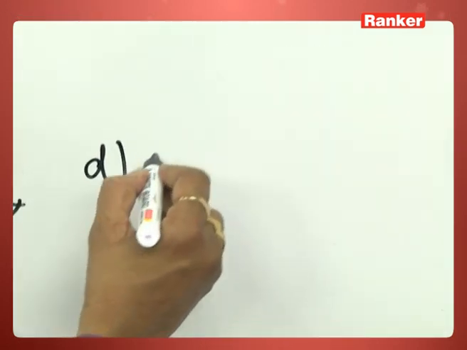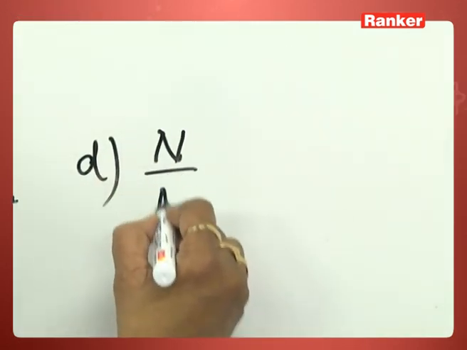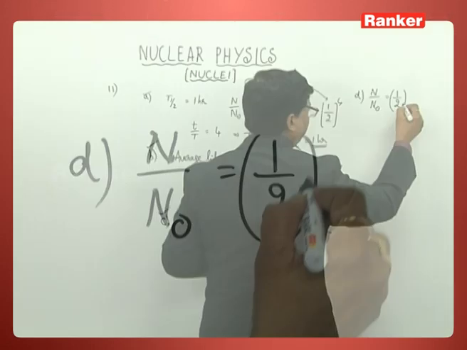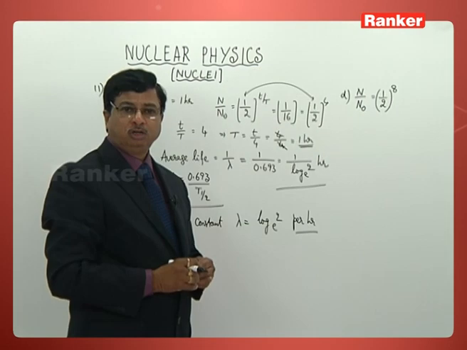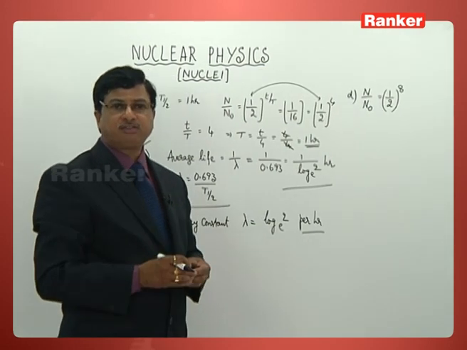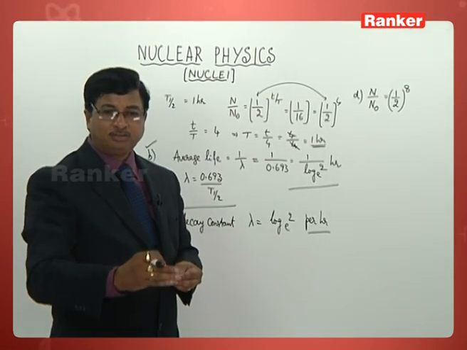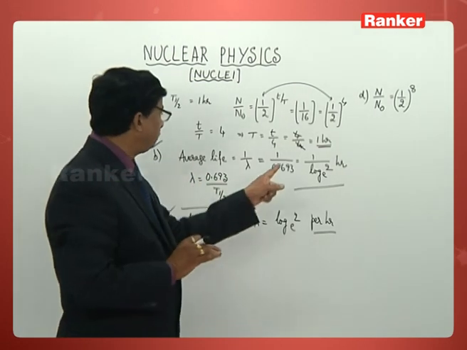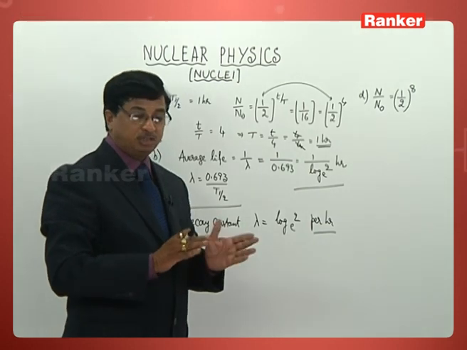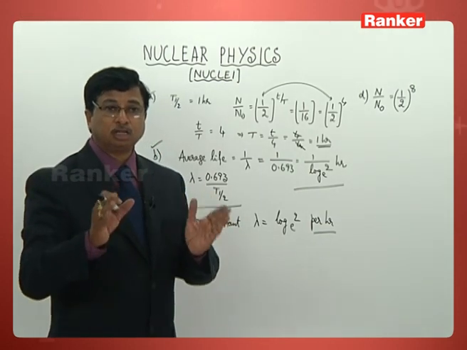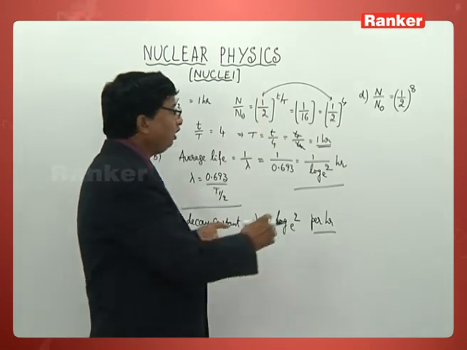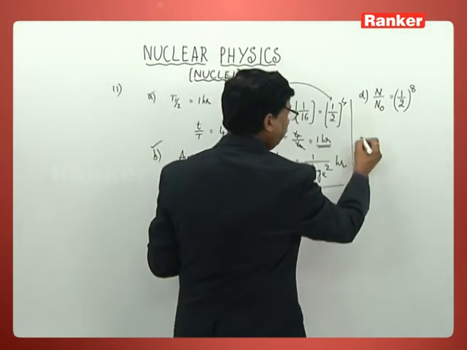N by n naught is equal to 1 by 2 to the power 8. You people can directly understand: first 4 hours, next 4 hours, total 8 hours, and the half-life is 1 hour. That means 8 half-lives are taking place. So after 8 half-lives, what is remaining? Just look at this equation.